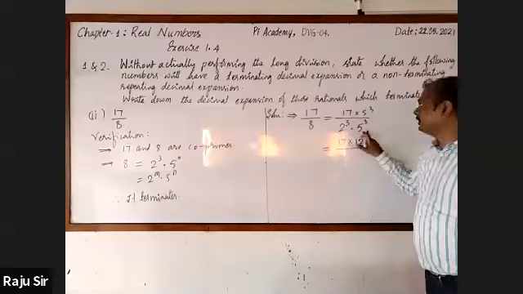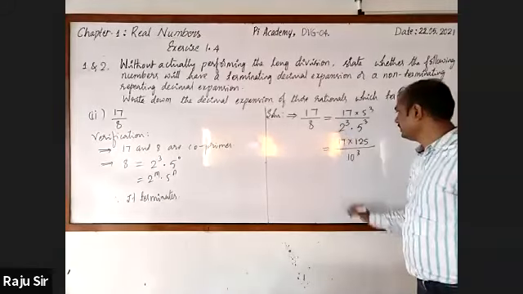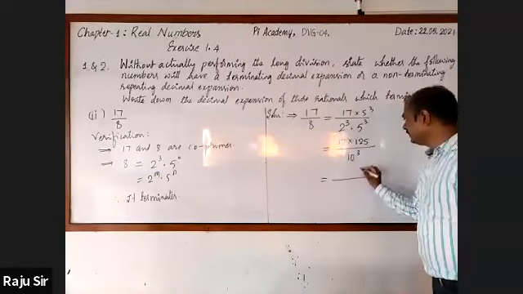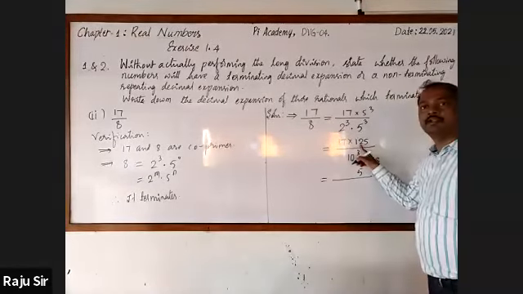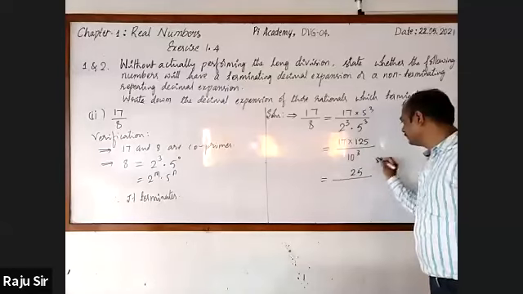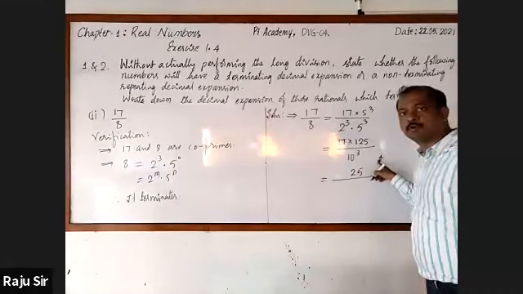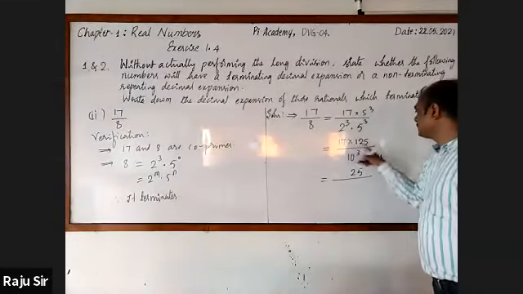2 cube into 5 cube is 10 raised to the power 3, sir. Yes, this is equal to 17 into 125. Let's multiply this. 17 fives are 85, 8 is the carry. 17 twos are 34 plus 8, 42. 4 is the carry. 17 ones are 17 plus 4, 21. So 2125.